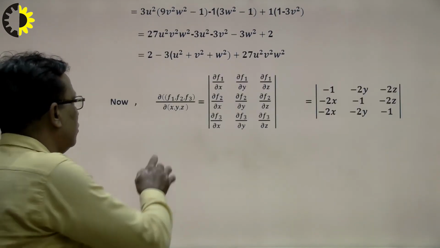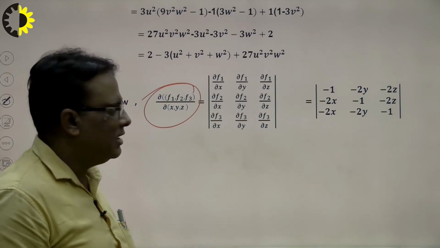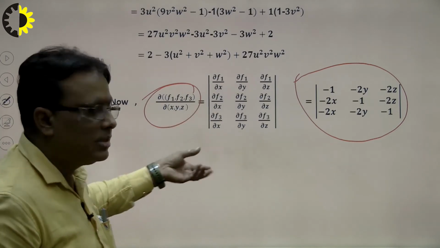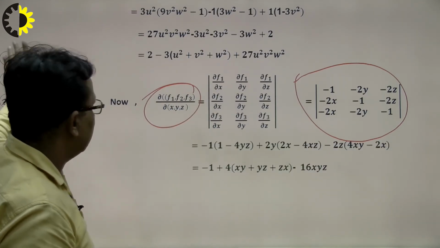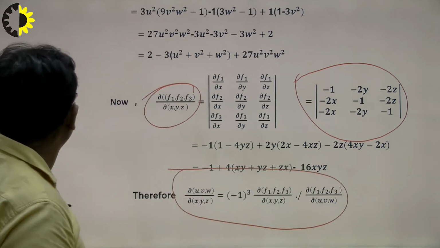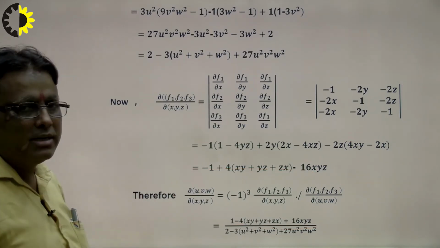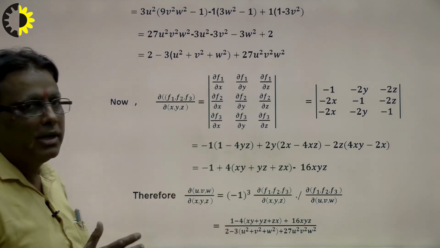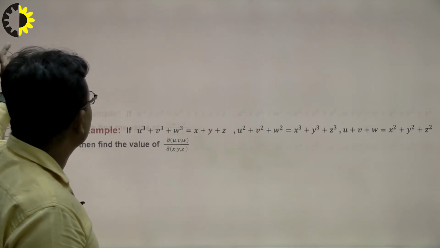Now we calculate the denominator, the Jacobian of F1, F2, F3 with respect to x, y, z. First of all I write here, putting all the values and calculating the determinant of 3 by 3. The result will be this, right? Putting all values in this equation we get our final result. This is our final result because this is our aim, to prove that. In this way we can solve the numerical problem. So in this way we have solved various examples based on the Jacobian, right?